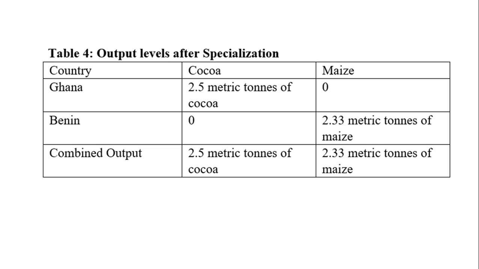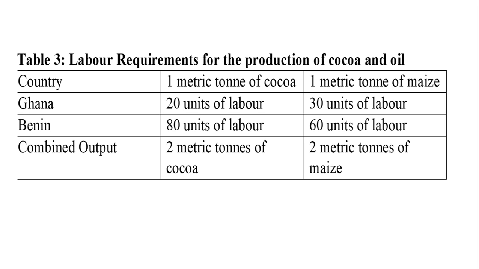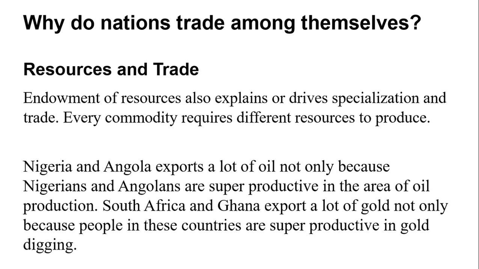And Benin, as it decided to focus on maize, was able to produce 2.33 metric tons of maize, which is better than the 2 metric tons of maize produced initially. So these are the major terms in international trade.